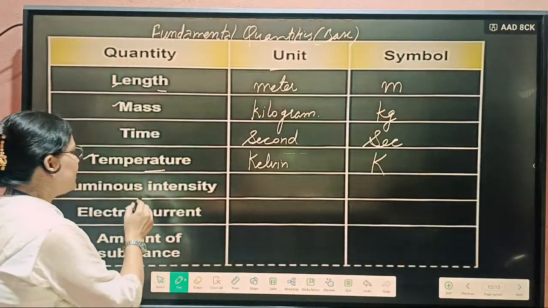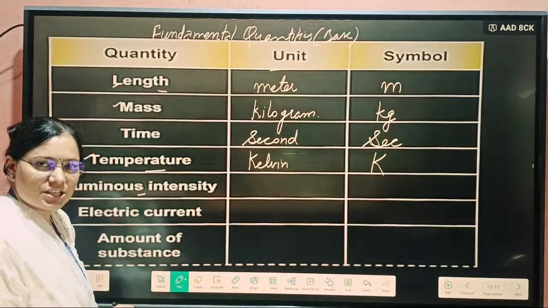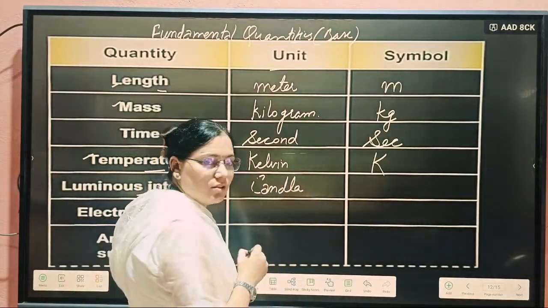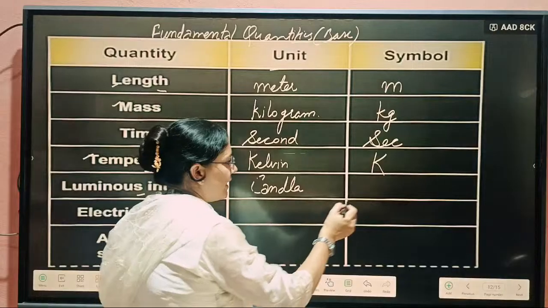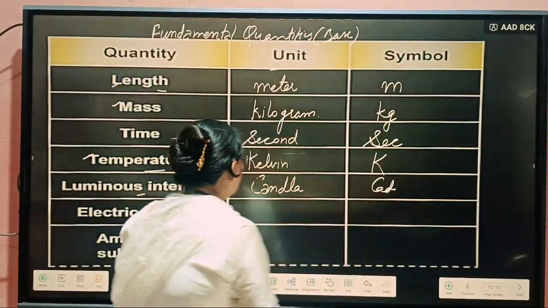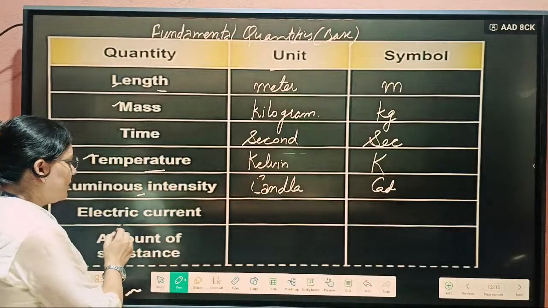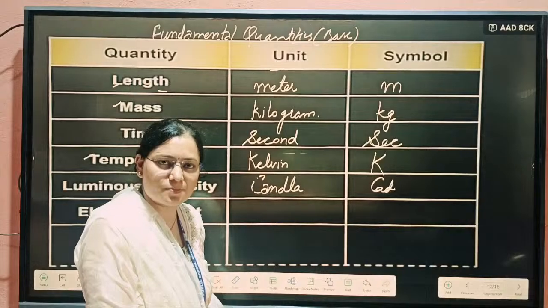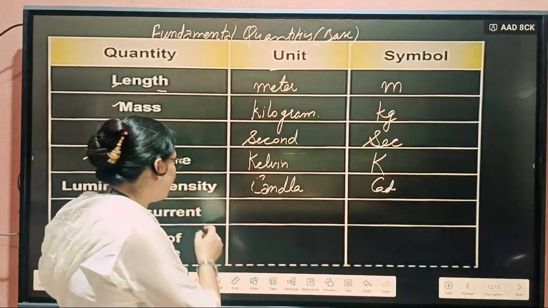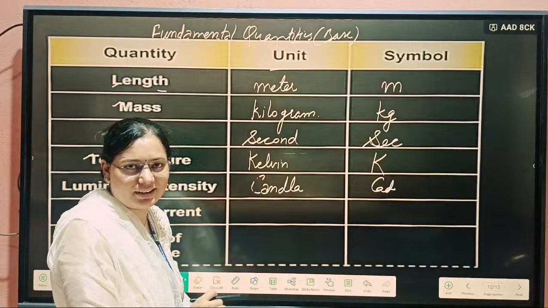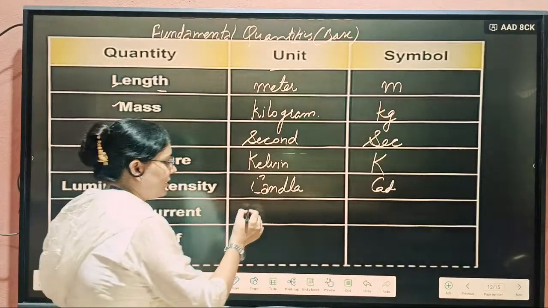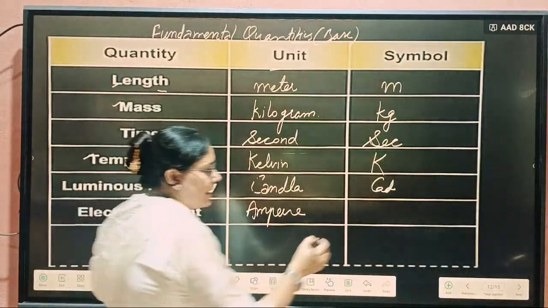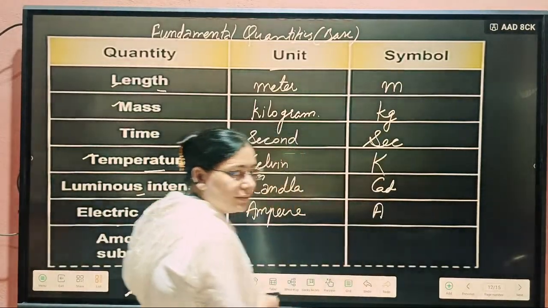Now next, luminous intensity. The unit of luminous intensity will be the candela. Candela. Okay. Then how can we write it in short? cd. Now next will be electric current. Electric current is the current flow due to charged particles with time. So electric current is also itself a fundamental quantity in electricity. The current unit will be the ampere. Ampere. Okay. And how can we write it? The letter A only we will use for it.